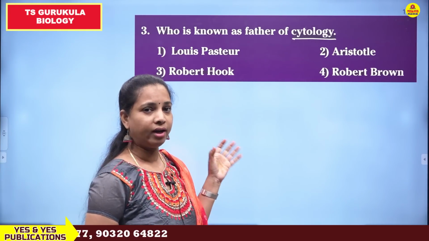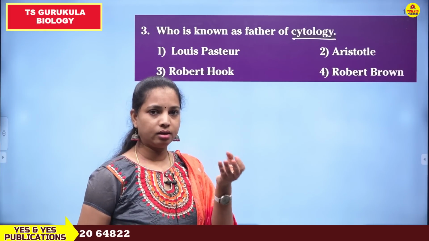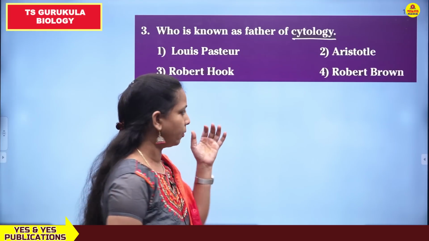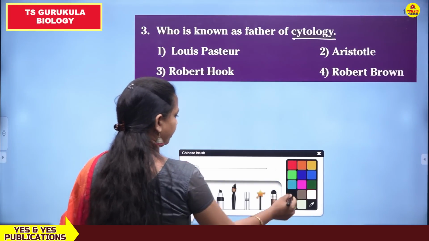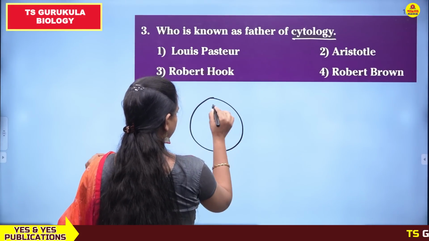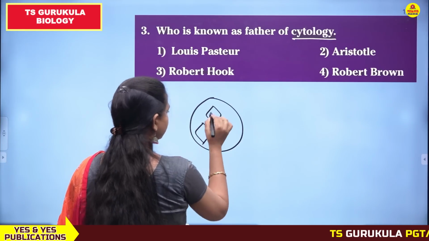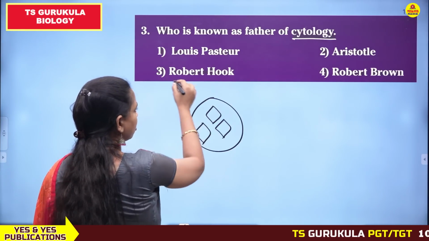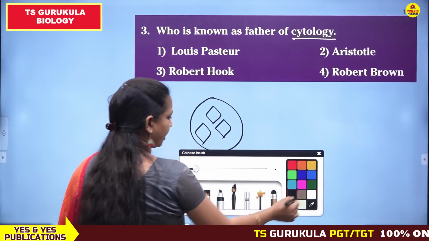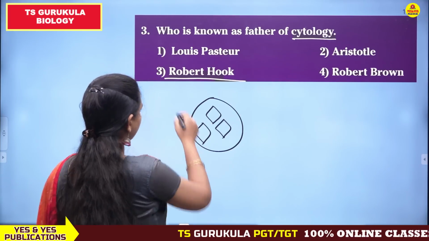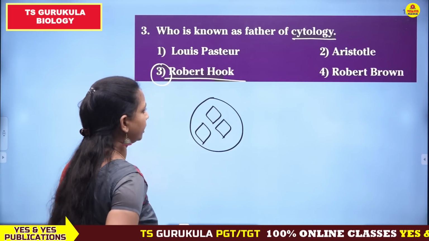Robert Hooke, while observing the dead cork tissue under the microscope, he observed some microscopic compartments. From that he came to the conclusion that these are the cells. So as he observed cells in the cork tissue, Robert Hooke can be considered as the father of cytology. కాబట్టి option 3 is correct. Remaining are incorrect.